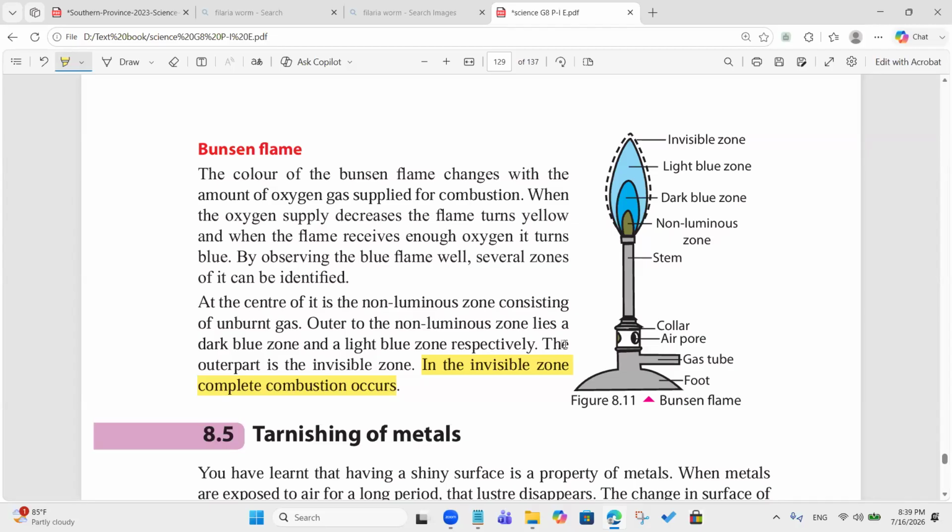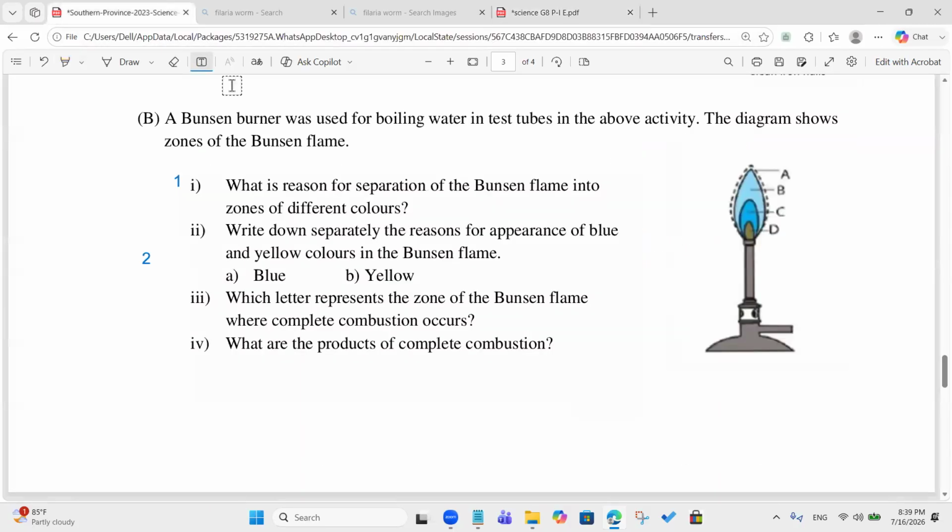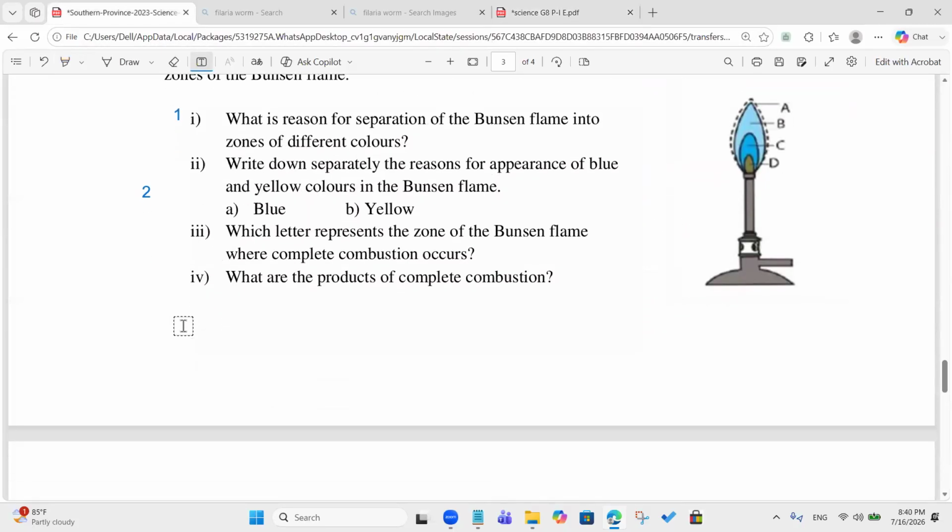So according to the amount of oxygen received by the flame, it shows that color change. Number 3. Which letter represents the zone of the Bunsen flame where complete combustion occurs? You got the answer, that is A. 1 mark. What are the 2 products of complete combustion?